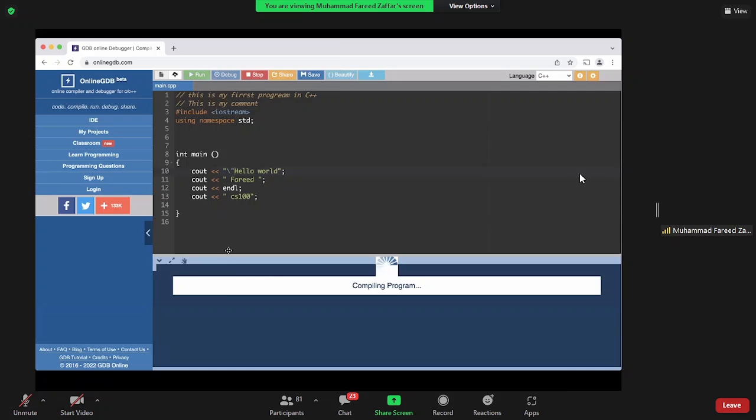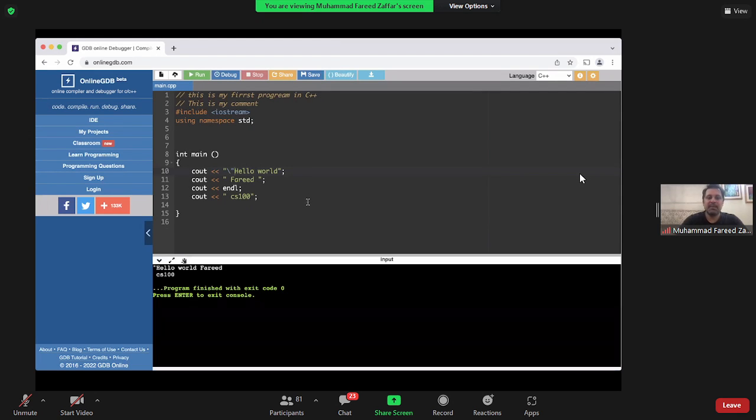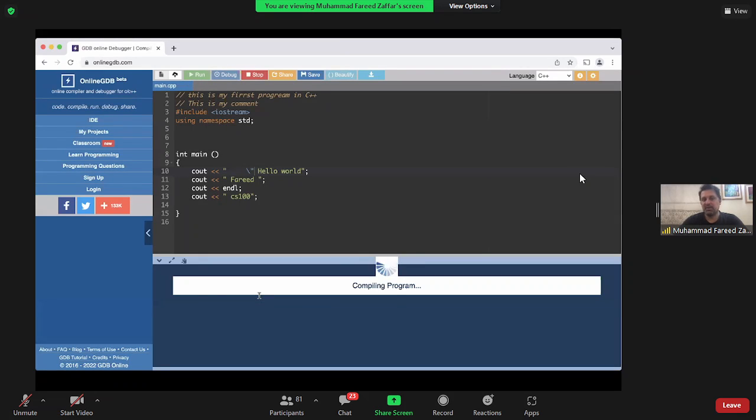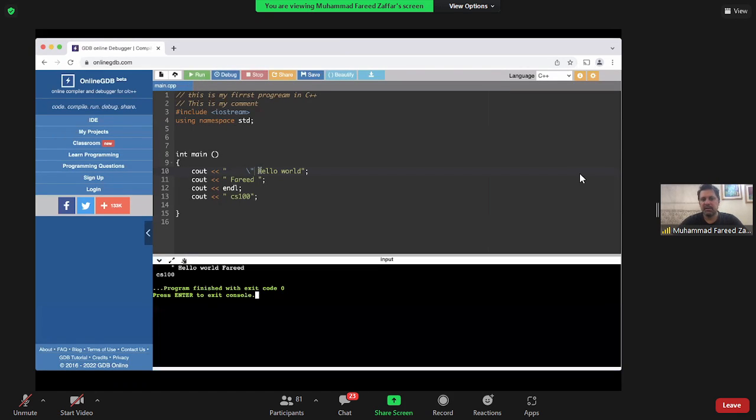tell the computer कि ये जो चीज आ रही है ये, so you can actually escape them, so these are called escape characters. So अगर मैंने quotation mark print करना है ना, so I'm going to first put a backslash and whatever, so now it will tell the computer this is not a control character, this is not part of the previous thing, this is just printed as is. So backslash will actually print it as is. ये आगे जाके हम सारी चीजें करेंगे.